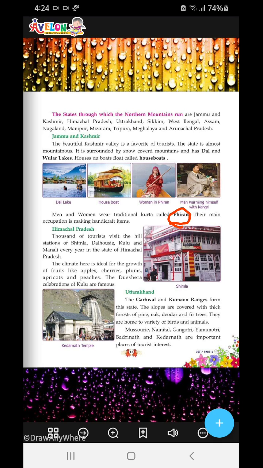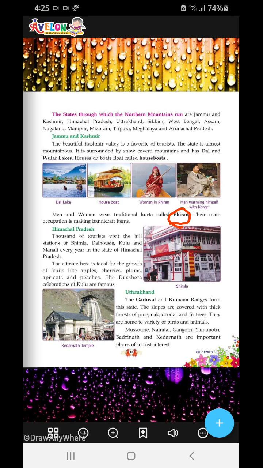In Uttarakhand, the Garhwal and the Kumaon ranges form the state. The slopes are covered with thick forests of pine, oak, deodar and fig trees. It is home to a variety of birds and animals. So if you are planning to visit Uttarakhand, you must prepare yourself for visiting forests, because it is a very famous place known for its variety of forests.